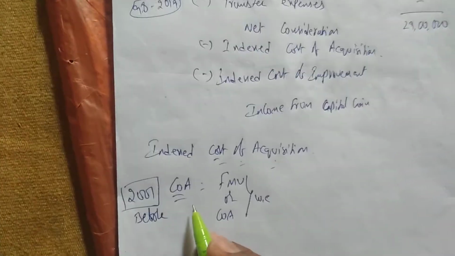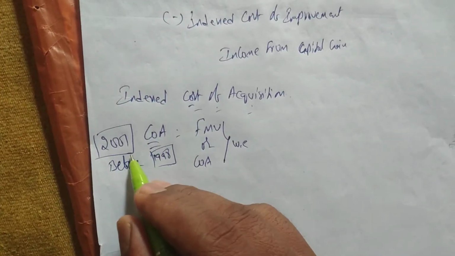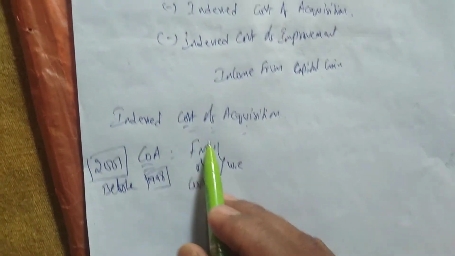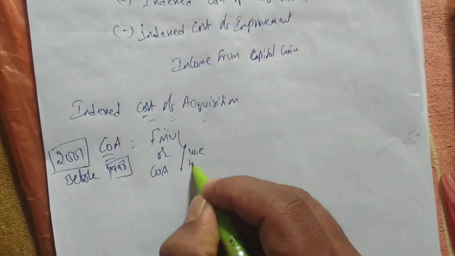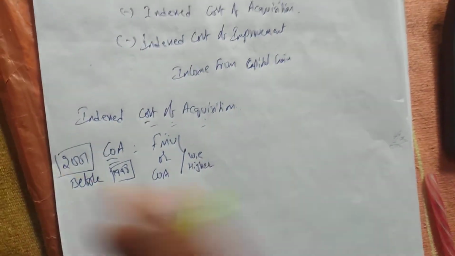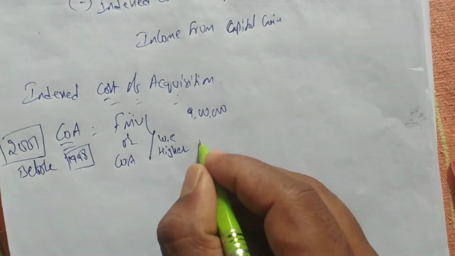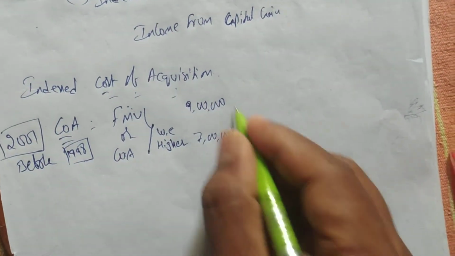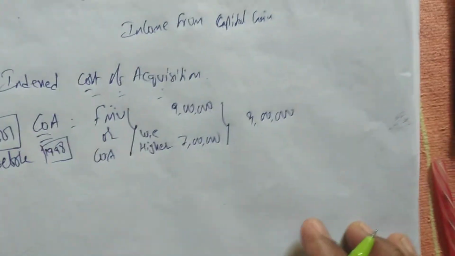It is purchased in the year 1998, so this is before 2001. Whenever it is before 2001, two values will be given, FMV and COA, and whichever is higher will be considered as COA. So we have two values: COA is 7 lakhs and FMV is 9 lakhs. The highest is 9 lakhs, so we can easily multiply.